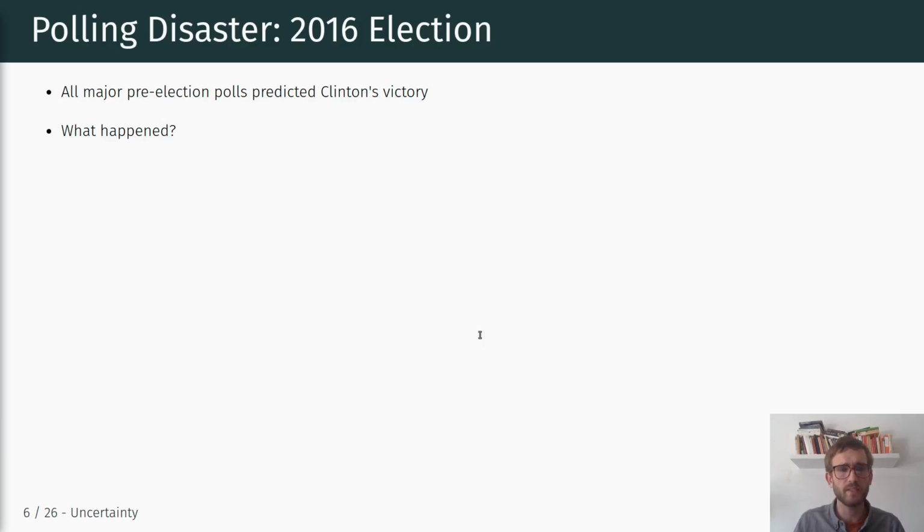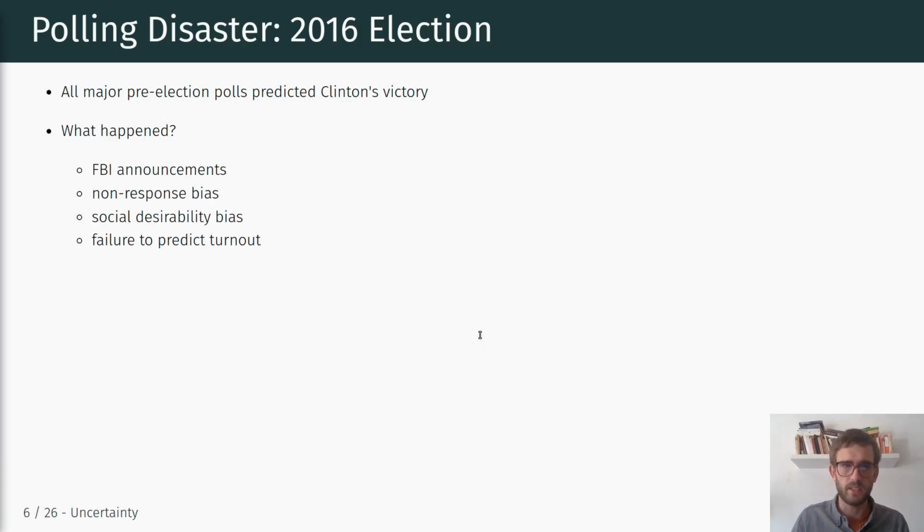So what happened in 2016 that led to this big discrepancy between the pre-election polling result, which predicted a victory for Clinton, and the actual result of the election? There are a couple of factors that we can bring in.